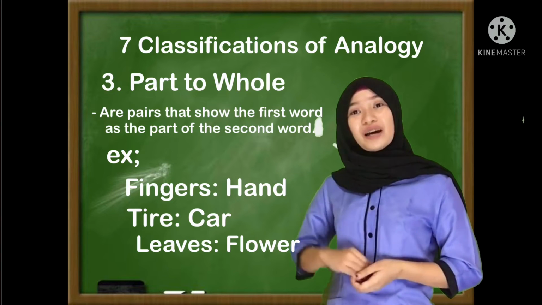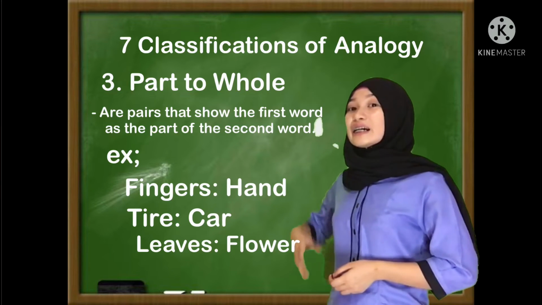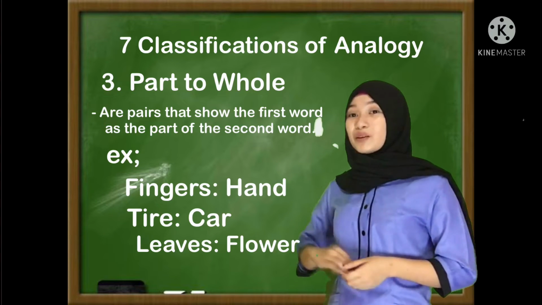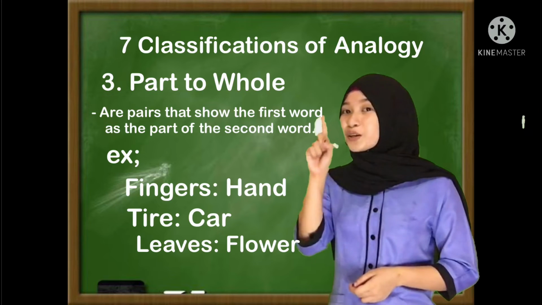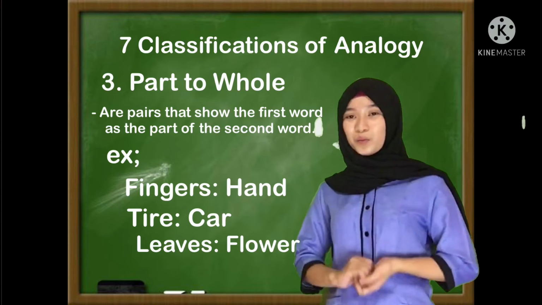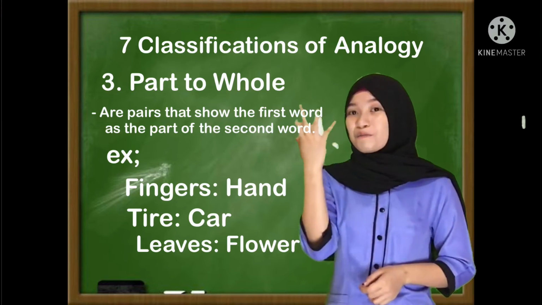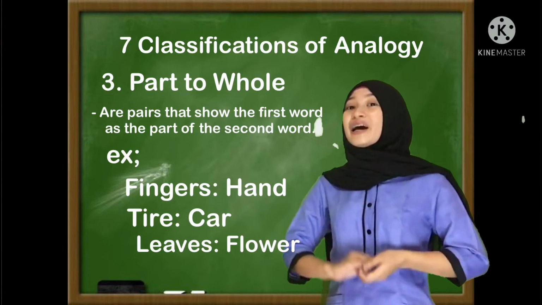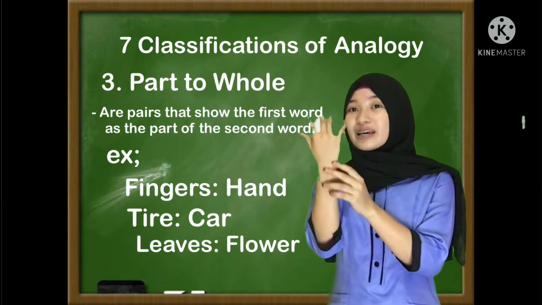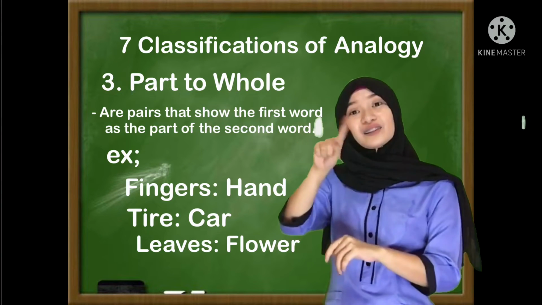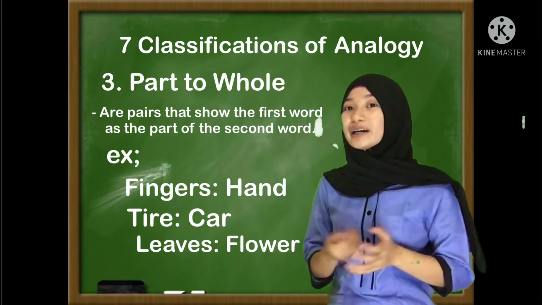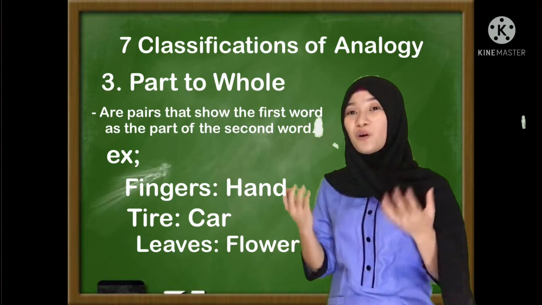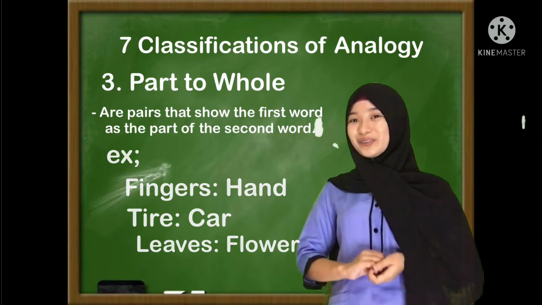As we can observe, these examples belong to an analogy which is part to whole. Why? Because according to the definition, the first word is the part of the second word. Like for instance, fingers is to hand. Why is it part to whole? Because our fingers are part of our hand, and the tire is part of the car, and also the leaves are part of the flower. That's why we call this part to whole.